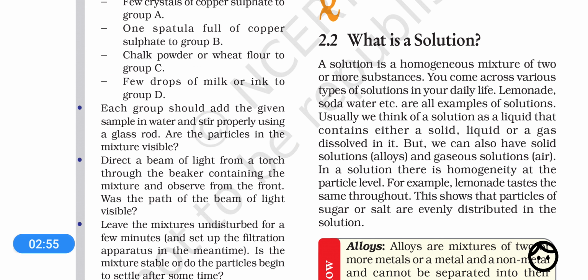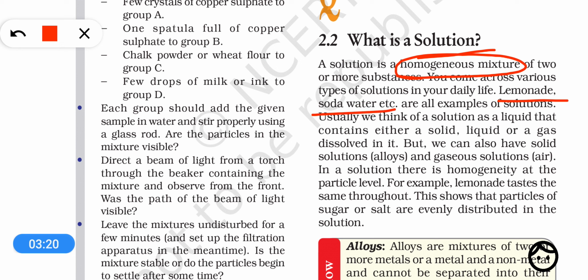Okay, so let's take the first one, that is, what is a solution. Dear students, homogeneous mixtures are called solutions. So a homogeneous mixture of any two or more components is called a solution. Let's take a few examples first. Suppose lemonade and soda water, these two are solutions.